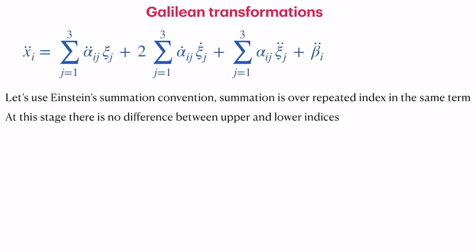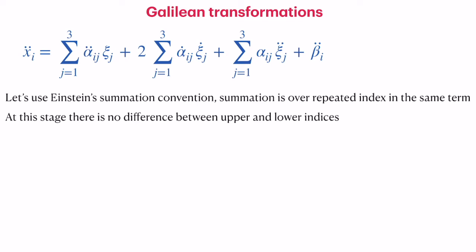Now is a good time to use the Einstein summation convention, because the equation already has a lot of terms and summations, and we can get rid of the summation sign. The basic idea is that summation is done over the repeated index, summed over the dimensions of the space, which in this case is 3. Summation is over the repeated index, and there is no difference between upper and lower indices.